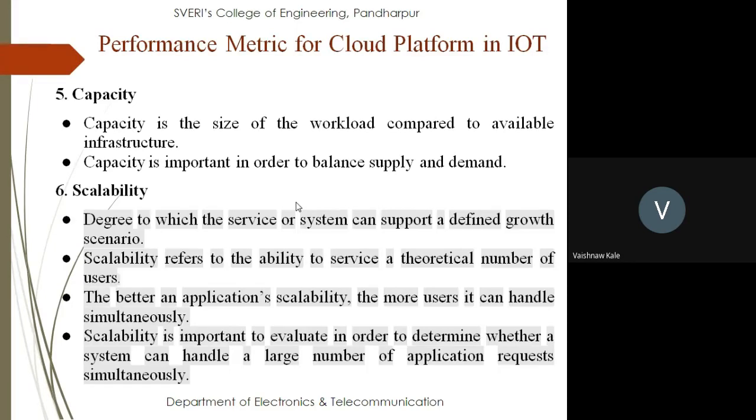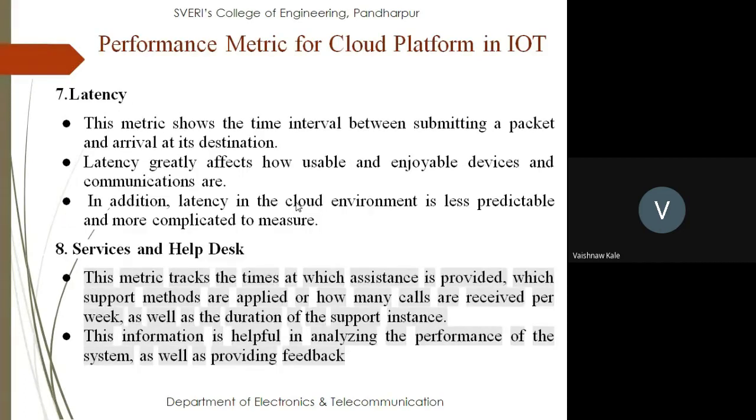Second is scalability, the degree to which a service or system can support a defined growth scenario. Scalability refers to the ability to serve a theoretical number of users, and it is important to evaluate in order to determine whether a system can handle a large number of application requests simultaneously. Then latency is the time interval between submitting a packet and its arrival at the destination.